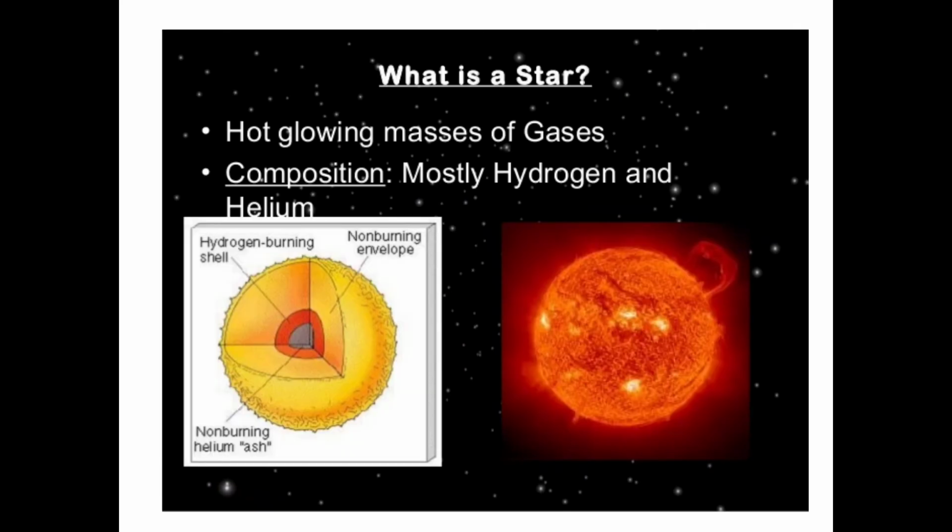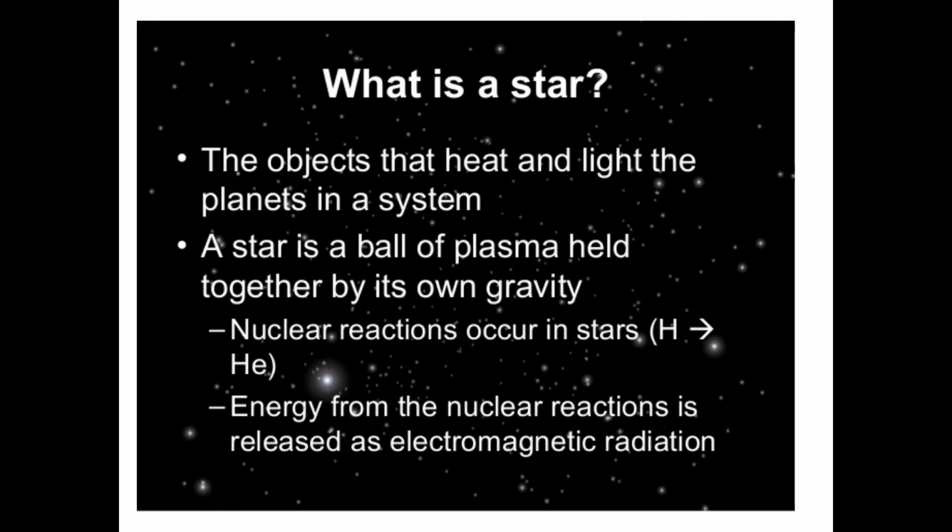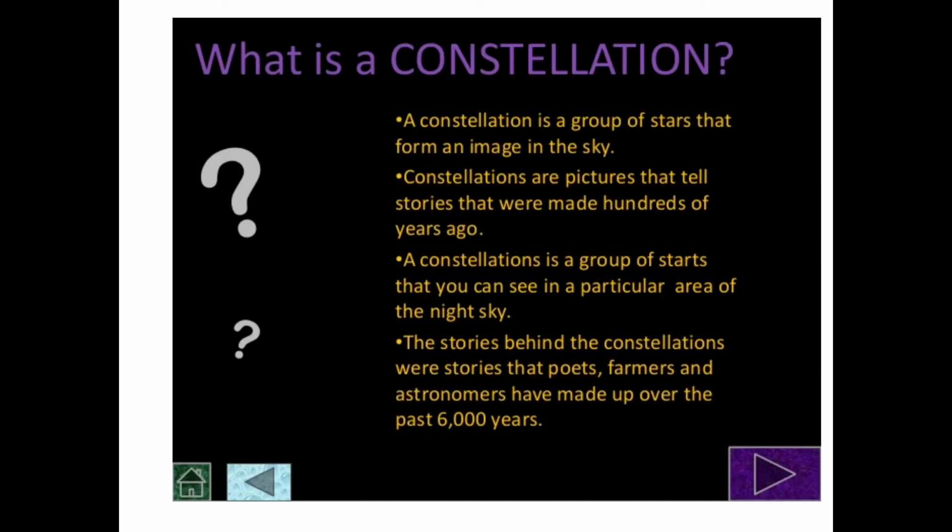So what is a star? Hot glowing masses of gases. Composition of mostly hydrogen and helium. The object that heats and lights the planets in a system. A star is a ball of plasma held together by its own gravity. Nuclear reaction occurs in the star. Energy from the nuclear reaction is released as electromagnetic radiation.